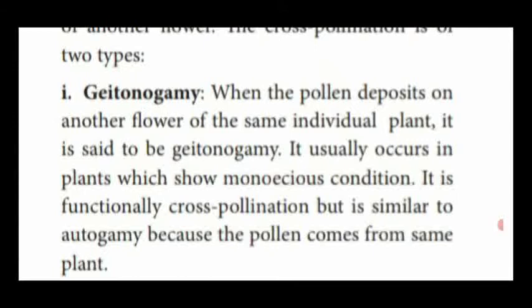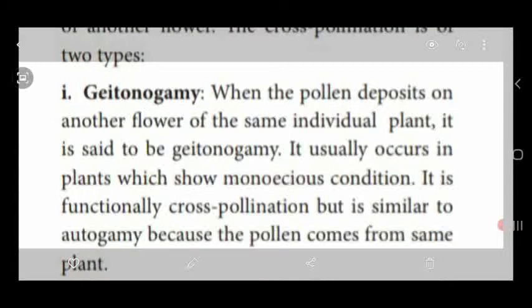This condition is similar to self-pollination, and this pollination occurs in the monoecious condition, that is, an individual plant having both the sex organs separately. Male flower is separately located and the female flower is also separately located. So geitonogamy is a type of cross-pollination, but it is similar to the self-pollination process.